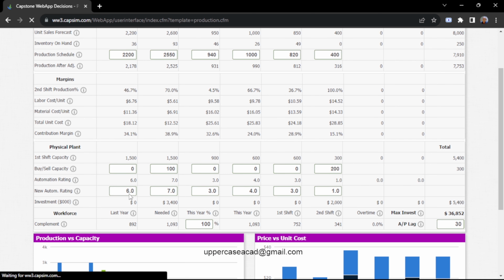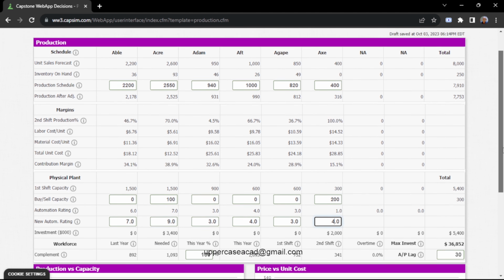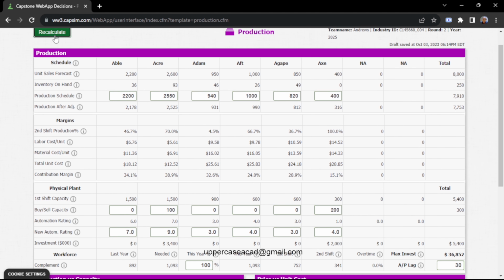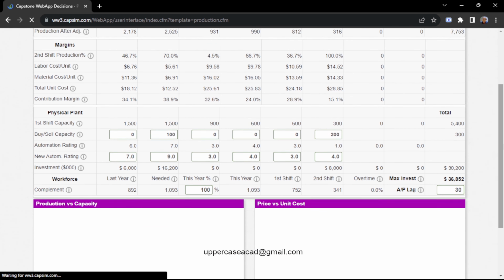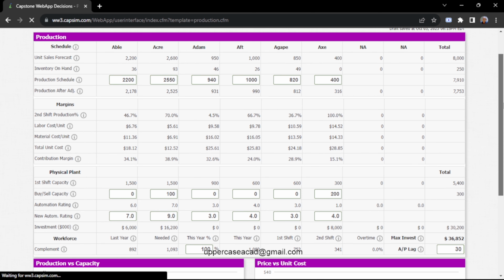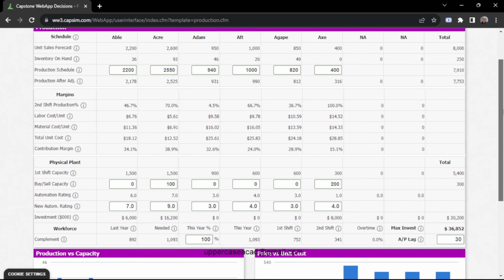Then in automation, I'll still invest in automation. This one I'll give it 7. Then the low-end product I'll give it 9. Then this one I'll give it 4. So let me recalculate. So these are my decisions for round 2.